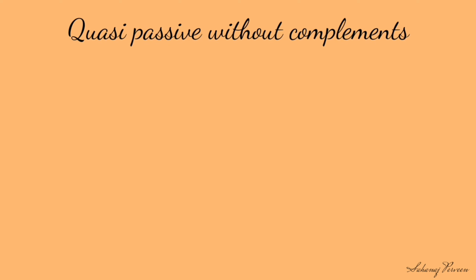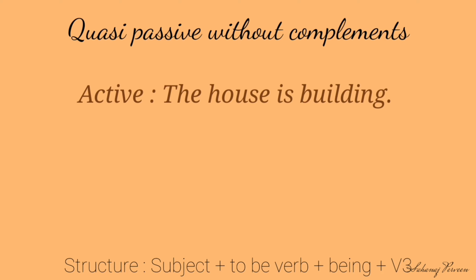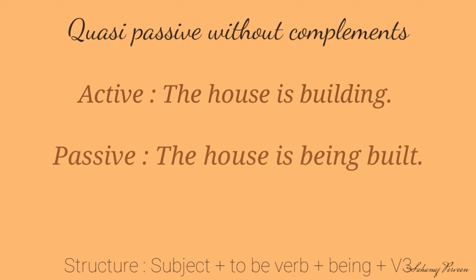Now we are going to turn quasi-passive without complements into passive. Our structure is subject plus to be verb plus being plus V3. Active: The house is building. By applying the structure, our passive is: The house is being built.